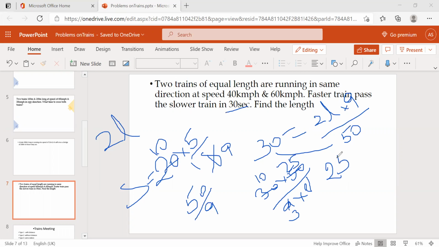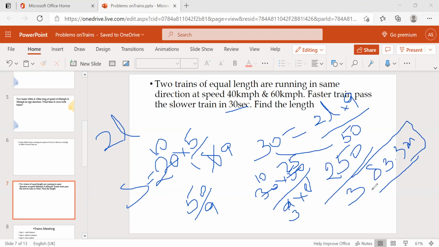It's nothing but 250 by 3, which will give 83.3 meters. This is the train length, one train length.